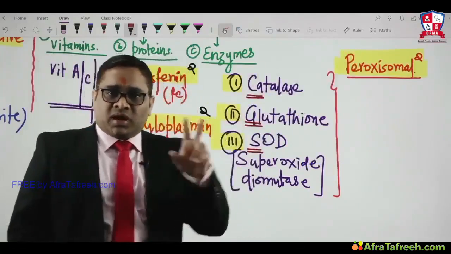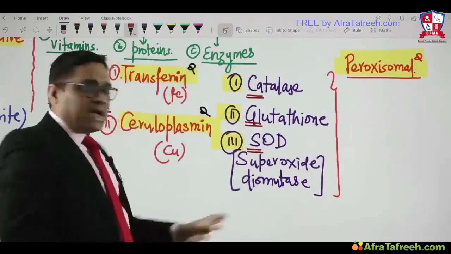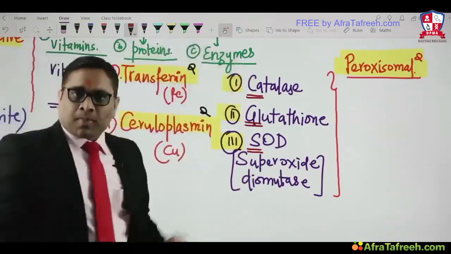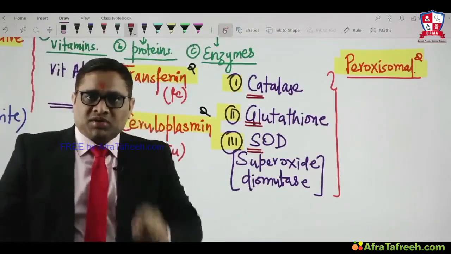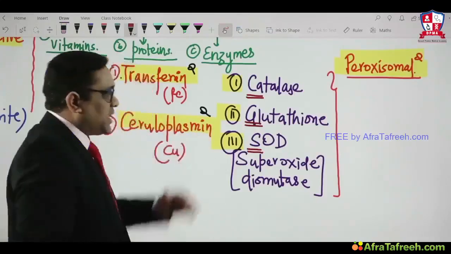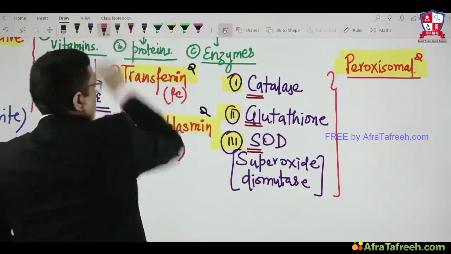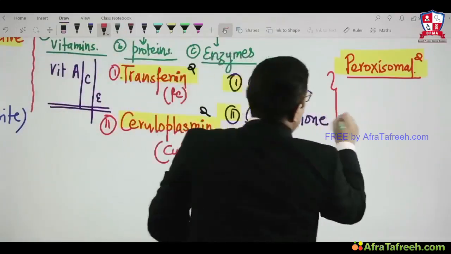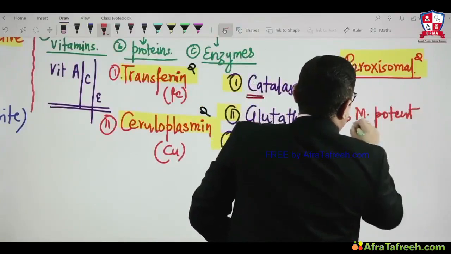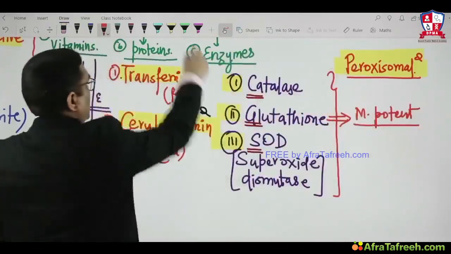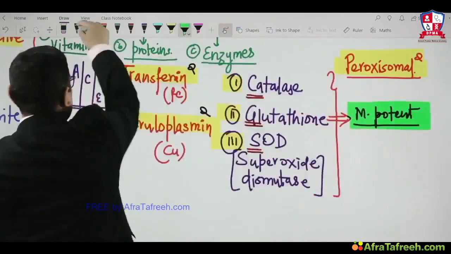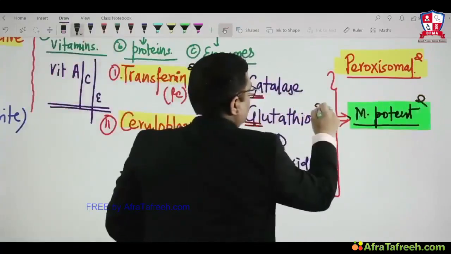There was another good question in All India 2015. Out of all these antioxidants which we have seen here, vitamins, carrier proteins, enzymes, which is the most potent antioxidant in the human body? That was the question. And remember, glutathione is the most potent antioxidant. So this point also we have to keep in mind. Glutathione is the most potent antioxidant in the human body. Right? So that was the question in the All India exam, and that was the answer.